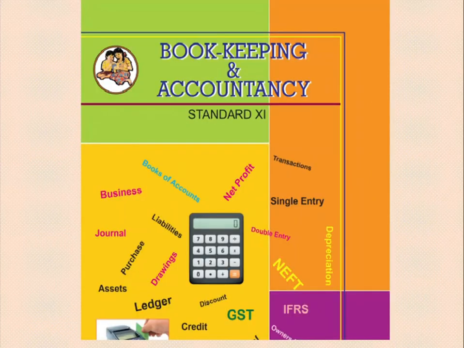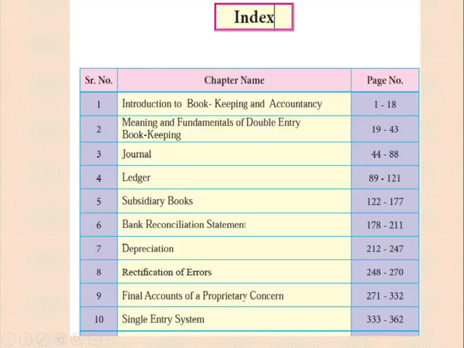See this. This is your book. This is the front page, and the price of this book is 203 rupees. This is an English edition. Okay, so now we'll move to the next.